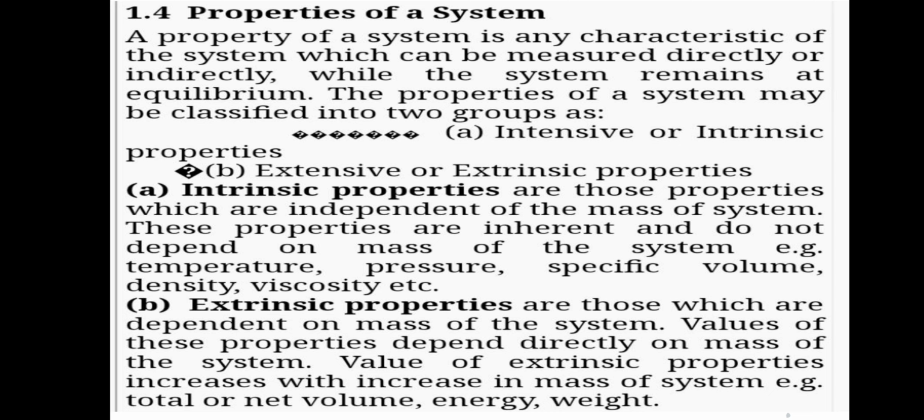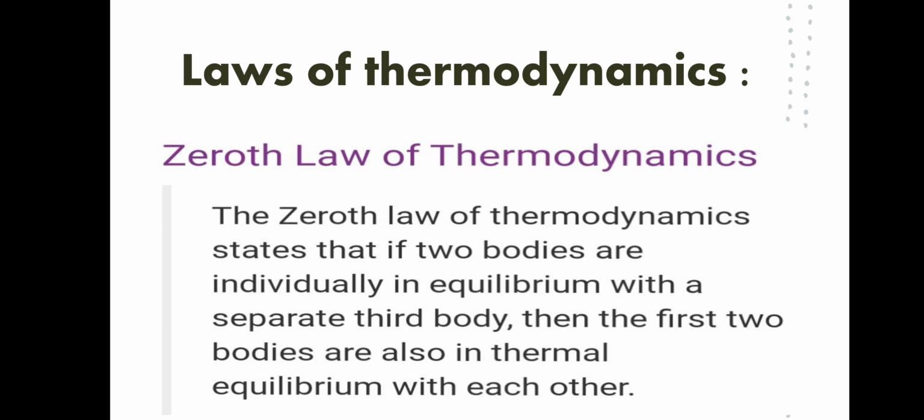Extensive properties are those which are dependent on mass of the system. Values of this property depend directly on mass of the system. Values of extensive properties increase with increase in mass of the system. Example: total or net volume, energy, weight.